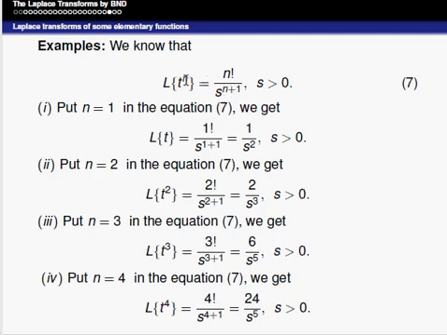You can observe here, for t to the power of n, the denominator on the right hand side has the n plus 1 term, that is an addition of 1 to the power.